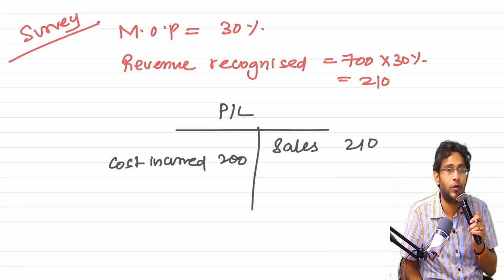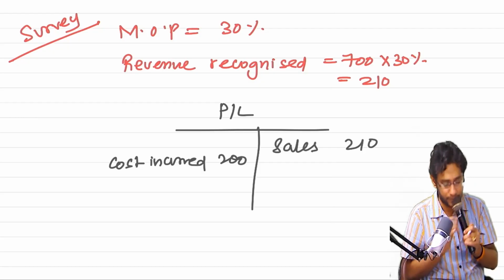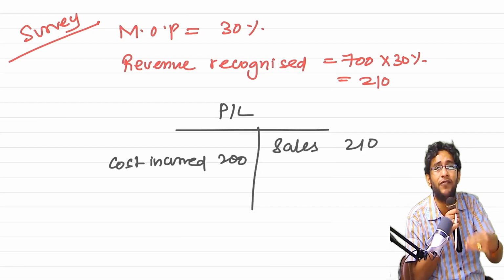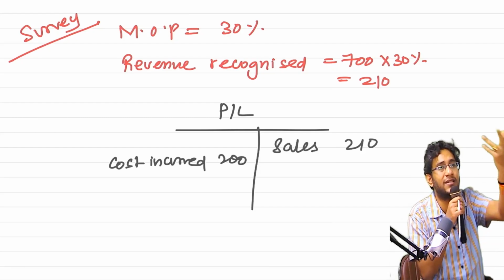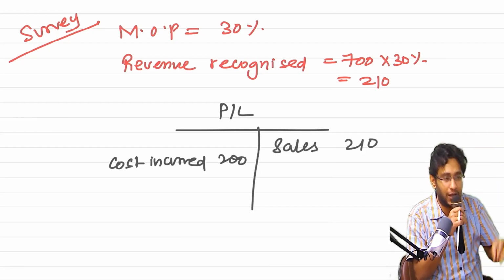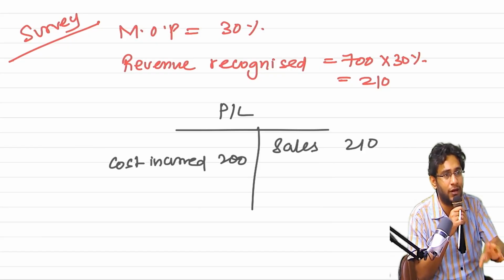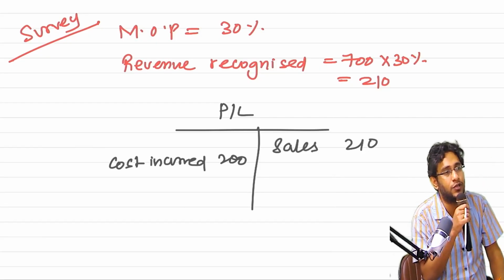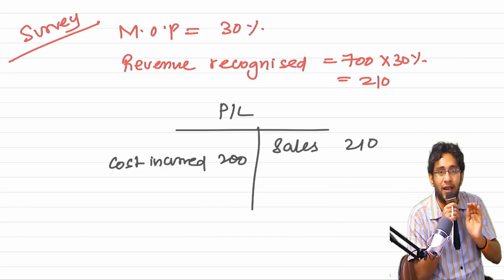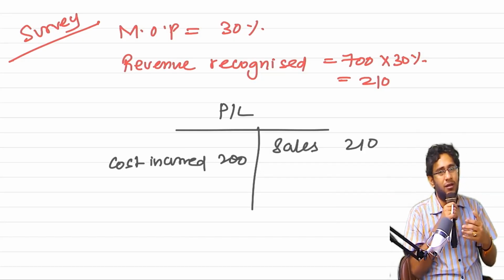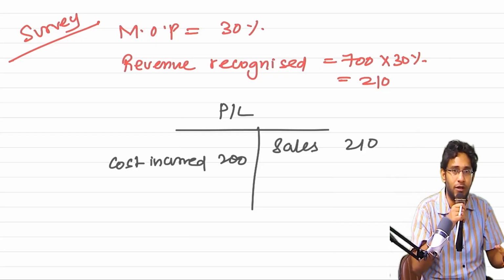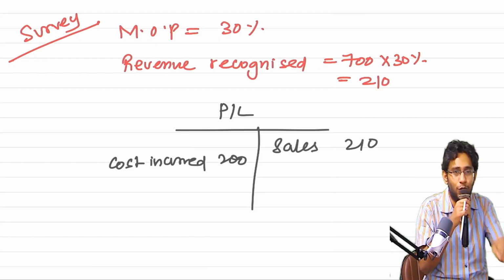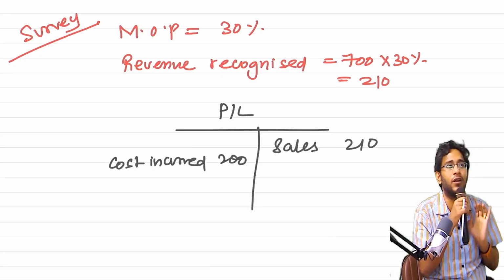Correct? What should you do? That means I incurred certain cost, but that cost does not qualify to be recognized as revenue in the current year. It gets recognized next year. So this extra amount, whatever you recognized, should be identified as a contract asset, indirectly inventory. Imagine, sir, I produce 1000 units in the current year and I could sell 800. The 200 will be closing stock only. That you have to recognize.